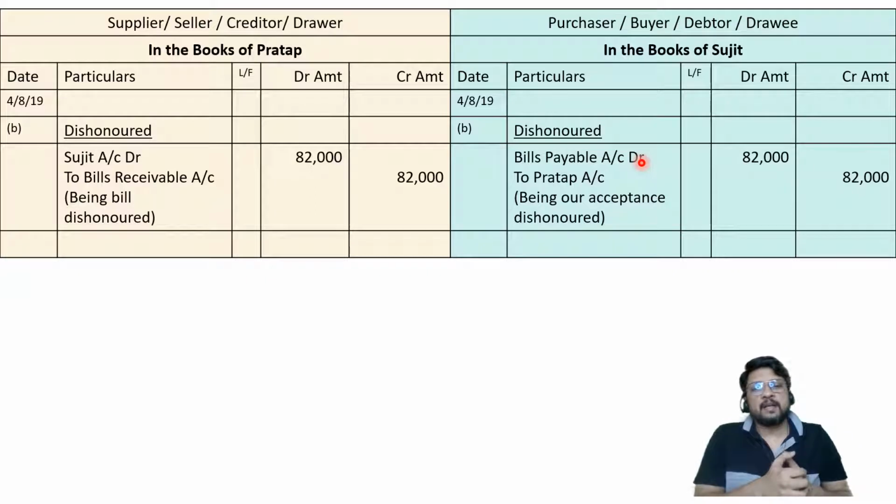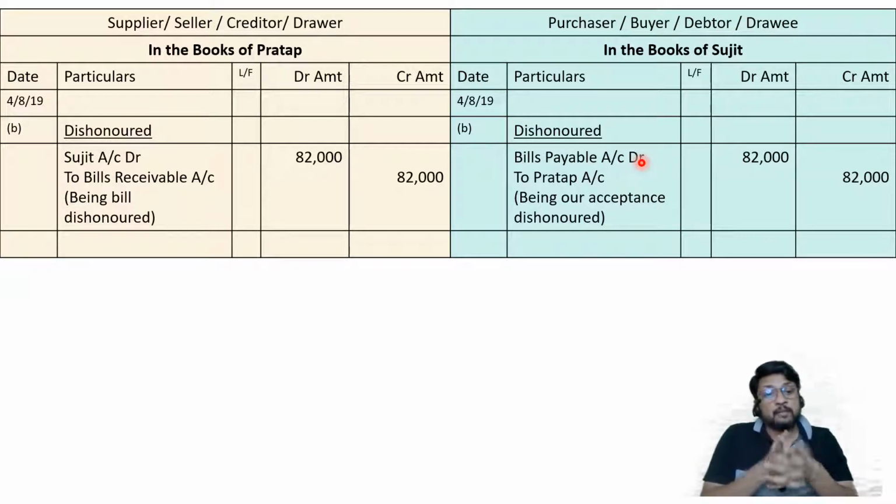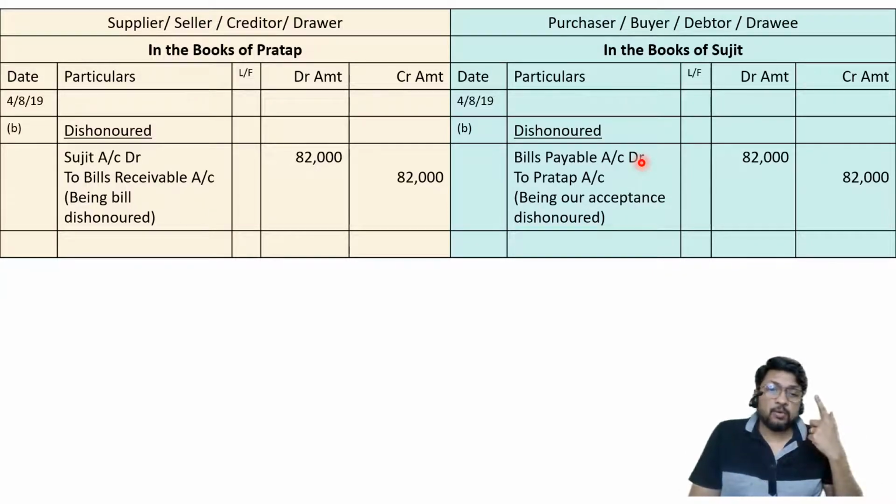Sujit said, okay, baithiye, tea, coffee. And then Sujit said, sorry, but I will not pay. I am ready to give you tea, I am ready to give you coffee also, but I will not pay the bill. Pratap said, in that case, I will go to the court of law. Sujit said, yes, you can do whatever you want, but I will not pay the bill. I can give you 2 times coffee, 3 times coffee, but no bill payment.